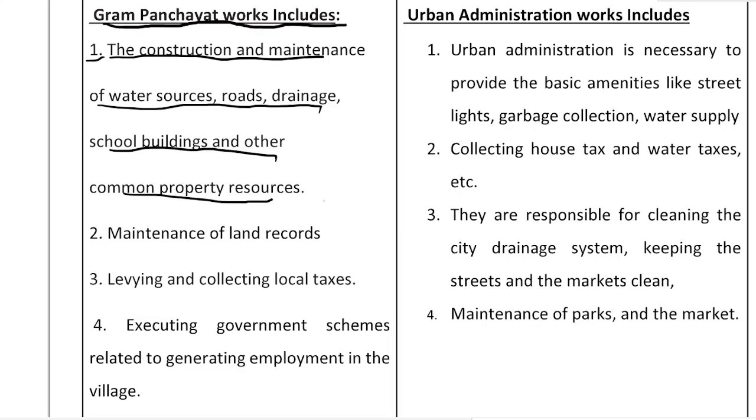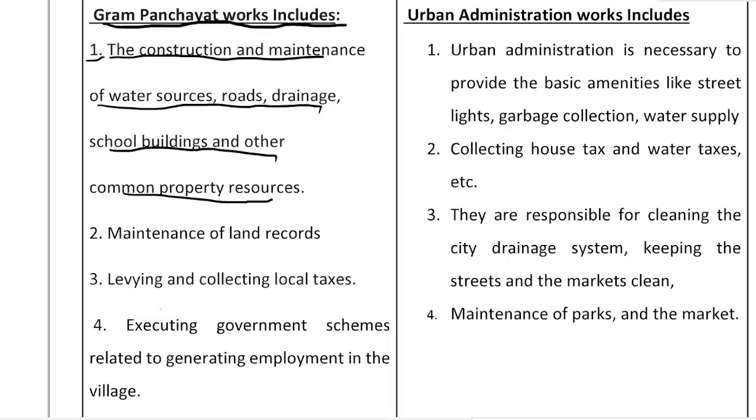These are some of the things which Gram Panchayat takes up, like water sources, that is from where the water will come, and also the roads where you will ride your bicycle and bike, and then the drainage system, or the water will clog up if there is no drainage system at one place, school buildings for education and other common property resources as well.